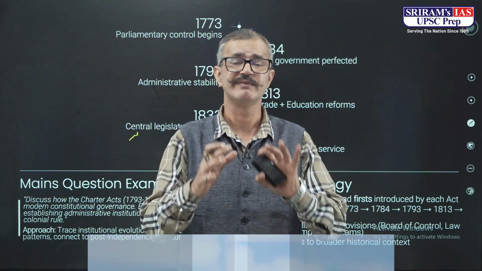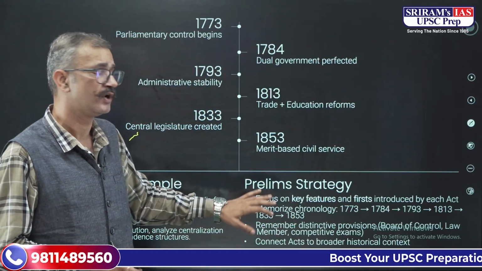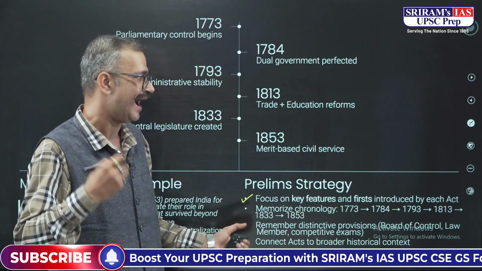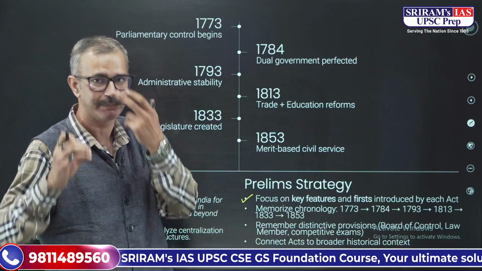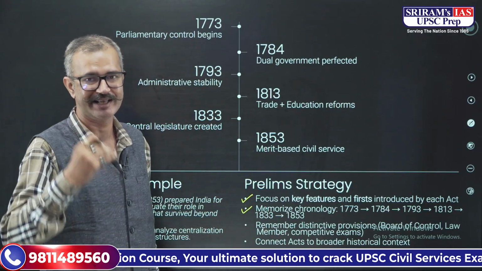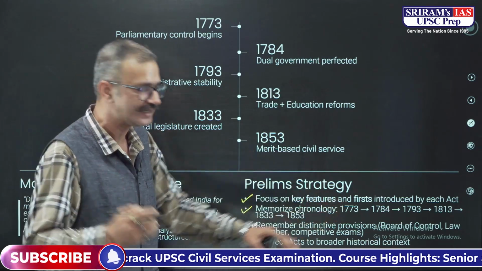Now, when we talk about the mains and the prelims, for the prelims, what should be your strategy? The first is that you have to focus on the key features and the firsts that were introduced in these acts, because they have been asked in the examination regularly. Memorize the chronology: 1773 Regulating Act, then Pitt's India Act, then the Charter Acts. So you have to memorize this chronology.